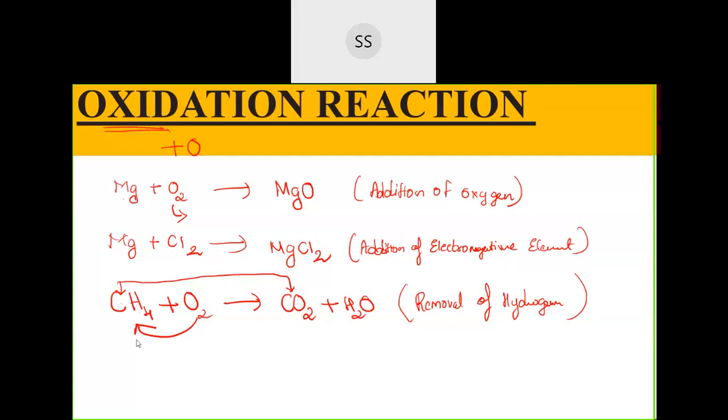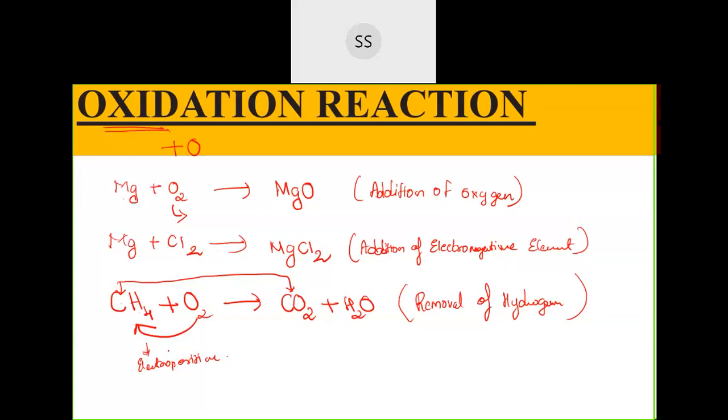Now hydrogen, if you know, is more electropositive, correct? Hydrogen is an electropositive element most of the time, because it will be associated with carbon or oxygen, like that. So most of the time it is electropositive in nature. So if there is removal of any electropositive element, then that can also be termed an oxidation reaction.